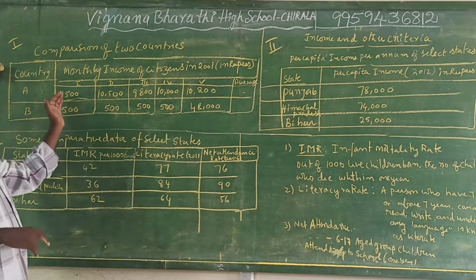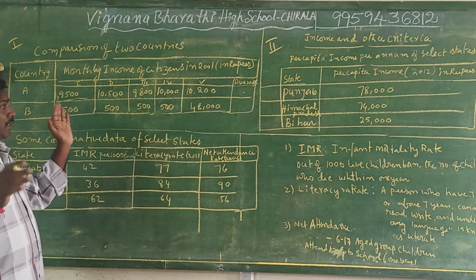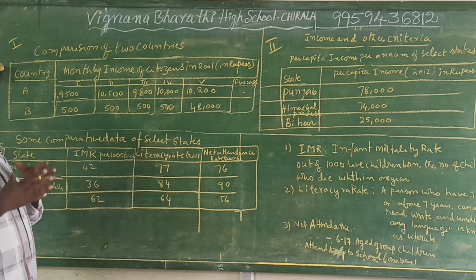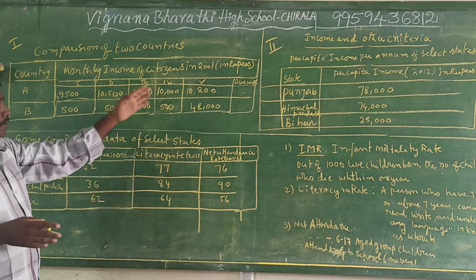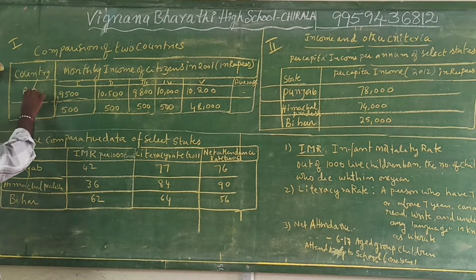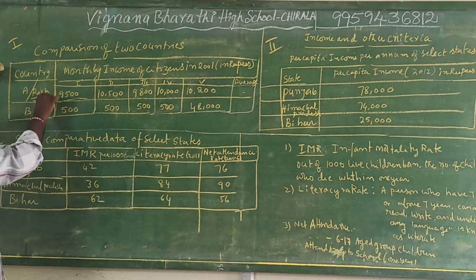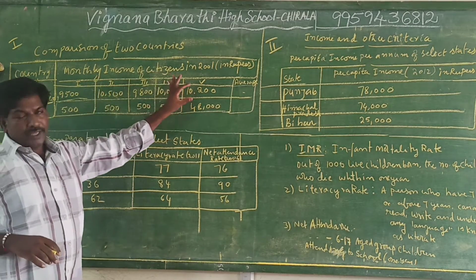By observing these 5 incomes, the average is nearly 10,000. So we can say it is a rich country or developed country. In a developed country, almost all members' income is nearly equal.